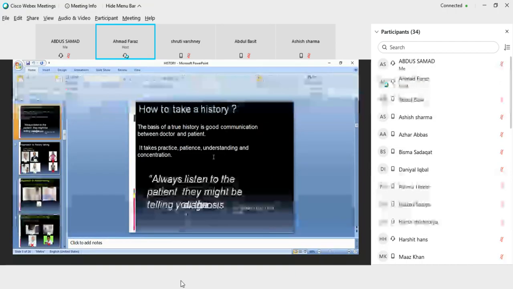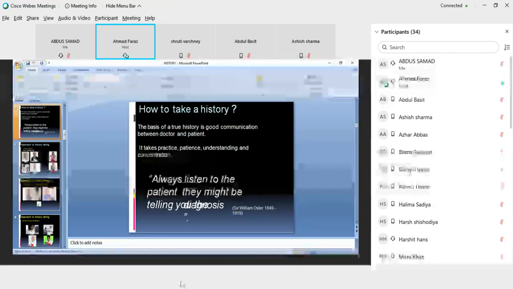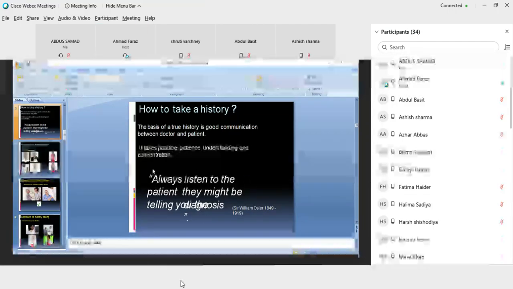Now, how to take a history? The basis of true history is good communication between the doctor and the patient. It takes practice, patience, understanding and concentration. You have to be very patient, understanding, and concentrated. Now, this is the quote by Sir William Osler: Always listen to the patient. They might be telling you the diagnosis. So you have to very carefully listen to the patient.